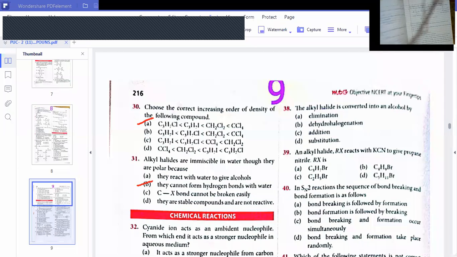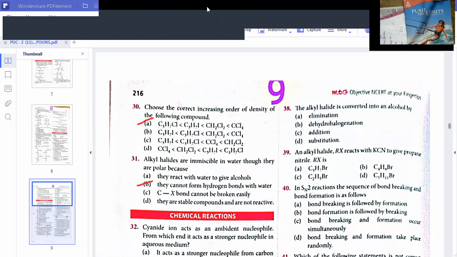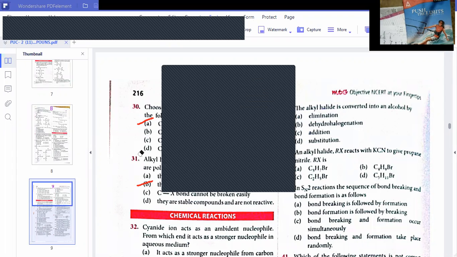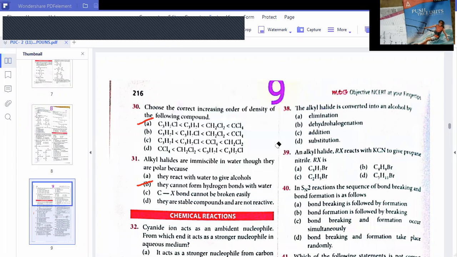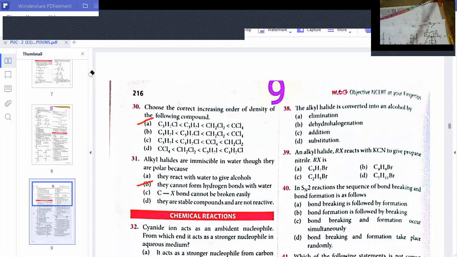Now on the screen sharing also, just to see. After recalling the properties, let us do the questions. Now the chemical properties are very, very important. Once again I will show all the properties.